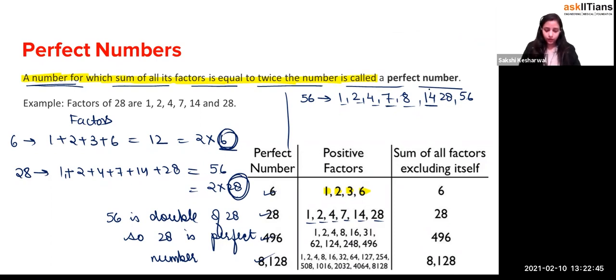Okay, so you just add it up. 3 plus 7, 14, 14 plus 8 is 22, 22 plus 14, 36, 36 plus 28 will be equal to 64, and 64 plus 56 is equal to how much, beta? 120, right? So we see that 120 is not double of 56. So 56 is not a perfect number, right?